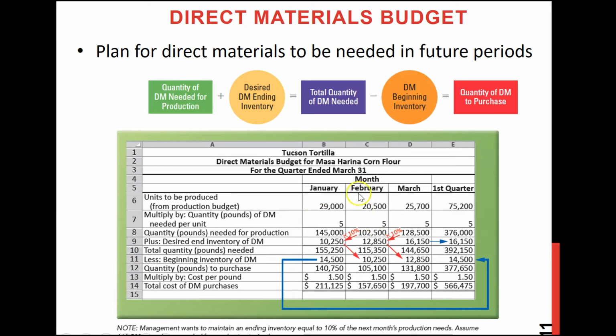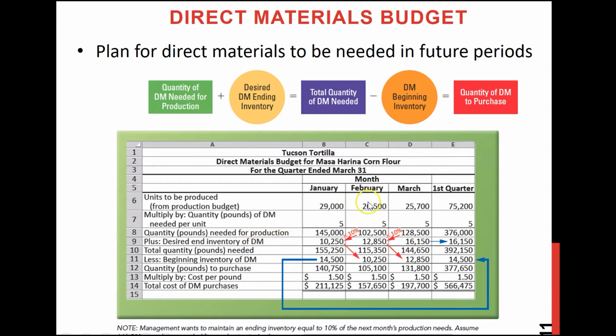So in this example, for the month of January, they want to produce 29,000 cases of tortilla, and for each unit they need flour. Flour is their direct material, and it is measured in pounds. They need 5 pounds of flour. So you will multiply these two to get the total direct material they need, right?